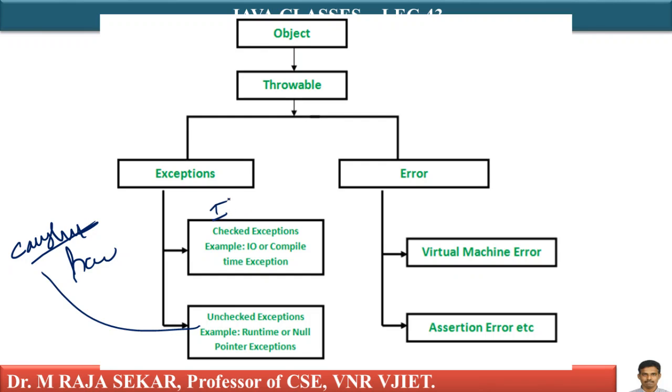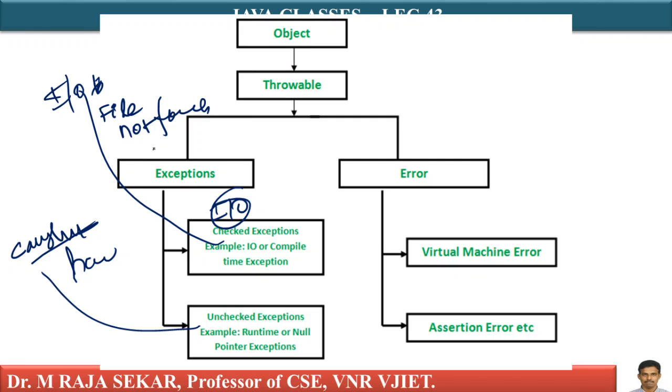IOException. What is IOException? Exceptions occurring while accessing IO devices, input-output devices. File not found is an exception; it comes under IOExceptions, isn't it? Now, for unchecked exceptions or runtime exceptions, examples are division by 0, array index out of bound, and wrong casting. Just have a brief idea on these exceptions.